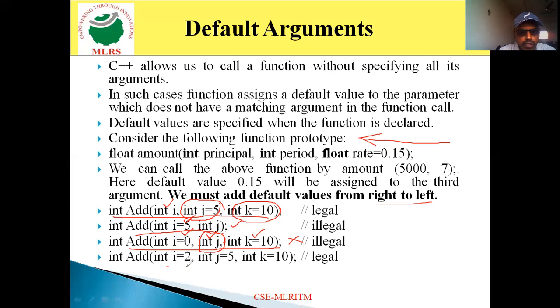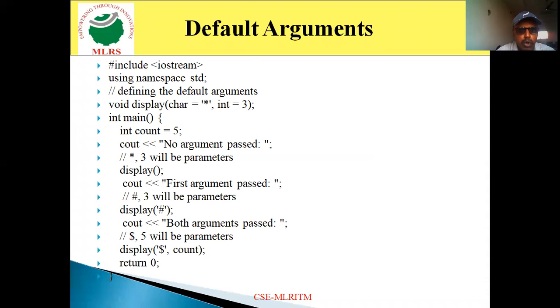And look at this one more. Now in this particular one, you assign values to all the arguments in the function. So int i is equal to 2, int j is equal to 5, int k is equal to 10. This is legal. So in this manner, you can assign the values to default arguments. Then look at this particular program. We are going to execute the program.